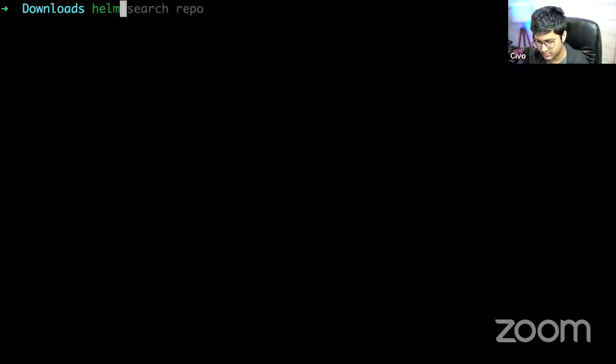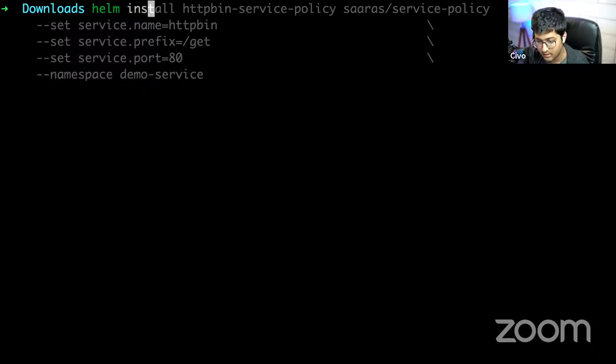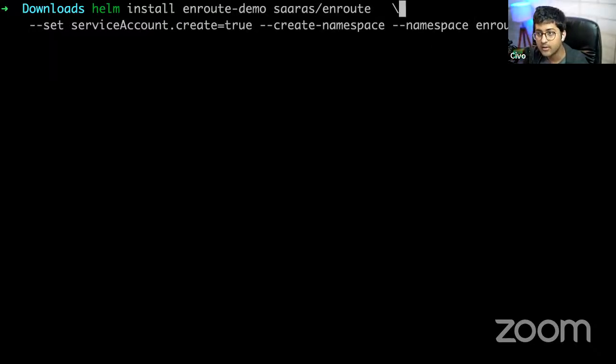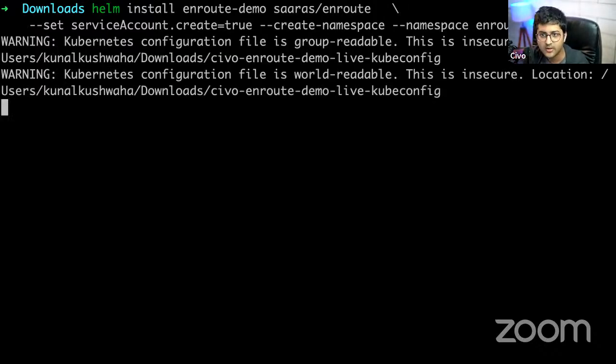Cool. And now I'm just going to install the Helm chart. You can say helm install enroute. I was running this earlier, that's why it's giving me suggestions, and that looks good. So it's going to get installed in the namespace that has been provided over here, enroute-demo.